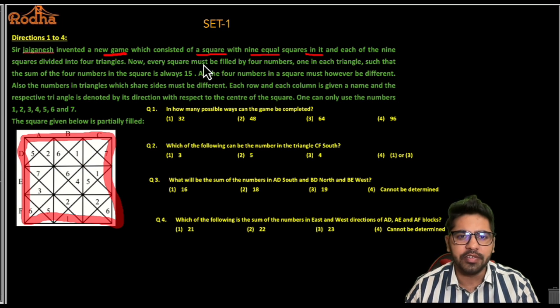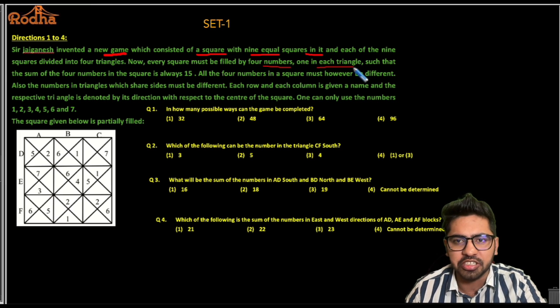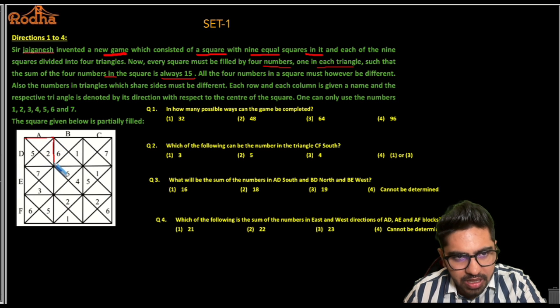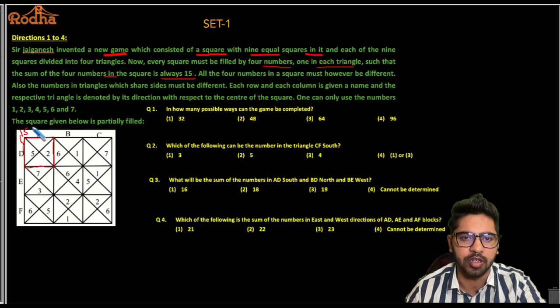Further, it says that every square must be filled by 4 numbers, okay? Every square must be filled by 4 numbers, one in each triangle, such that the sum of the 4 numbers in the square is always 15. Alright, so inside this huge square, there are 9 smaller squares, and the sum of each square should be nothing but 15 here, right? That is what is given to me.